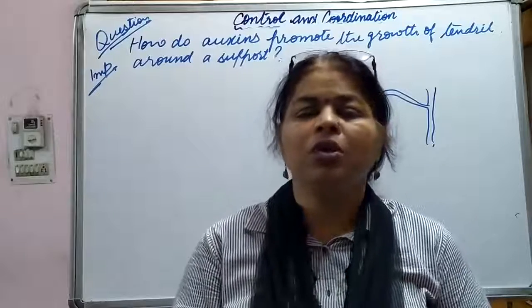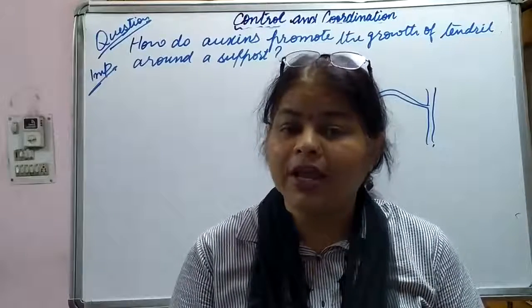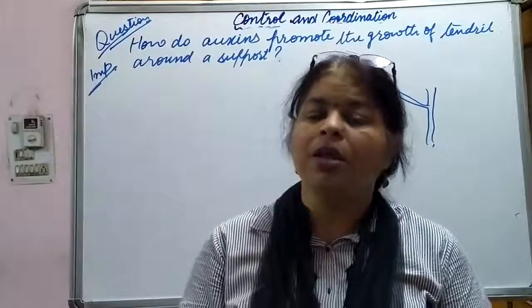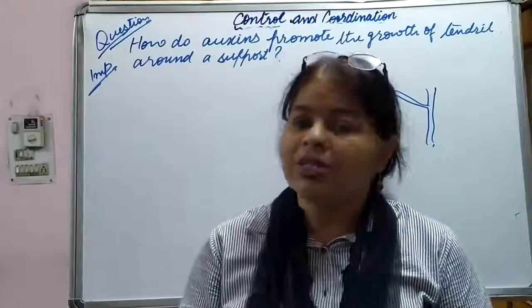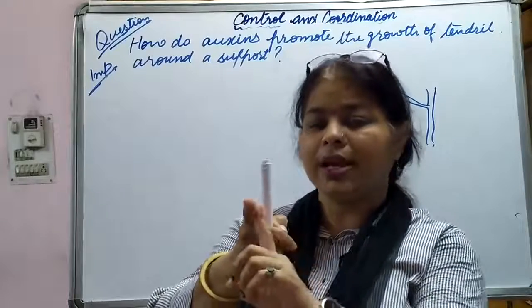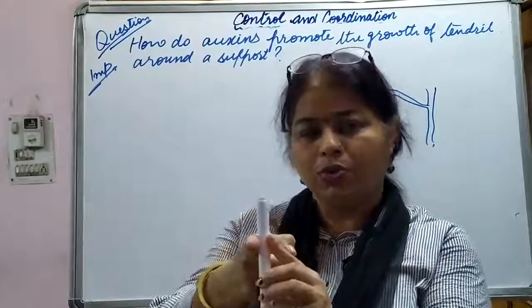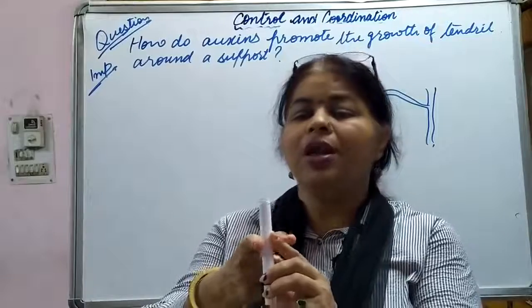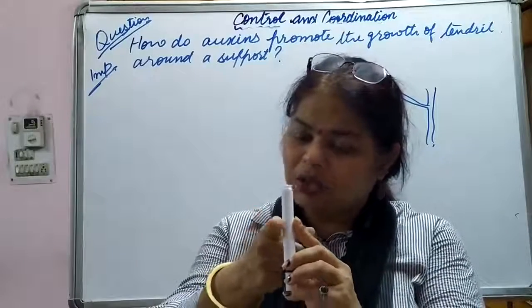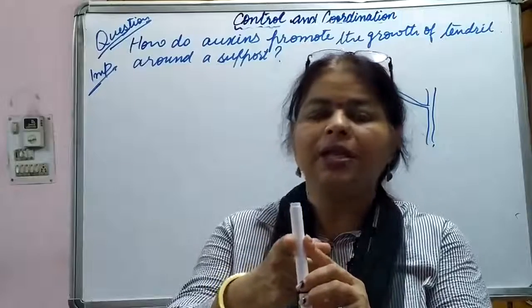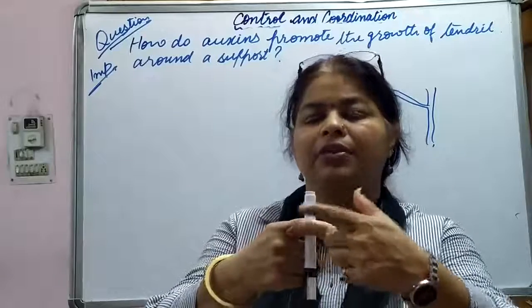Okay, so why is it so caused? Because of the presence or action of auxin. Now, less auxin occurs on the side which is touching the support, less auxin occurs on the side of contact as compared to the free side.